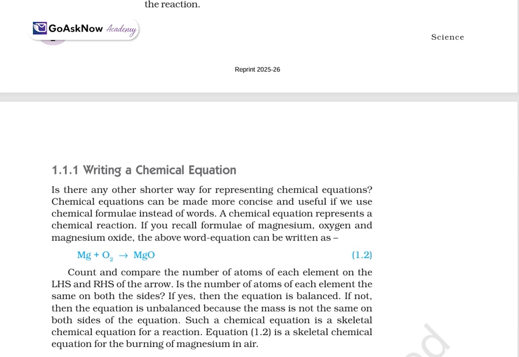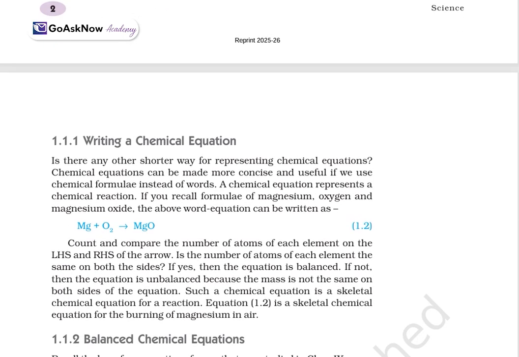Now, writing the chemical equation. We have written it in word form, like magnesium plus oxygen, but how can we write it in an equation way? Is there any shorter way of presenting equations? Yes, chemical equations can be made concise and useful if we use chemical formulas instead of words. All the words have chemical formulas. So the chemical equation represents the chemical reaction.